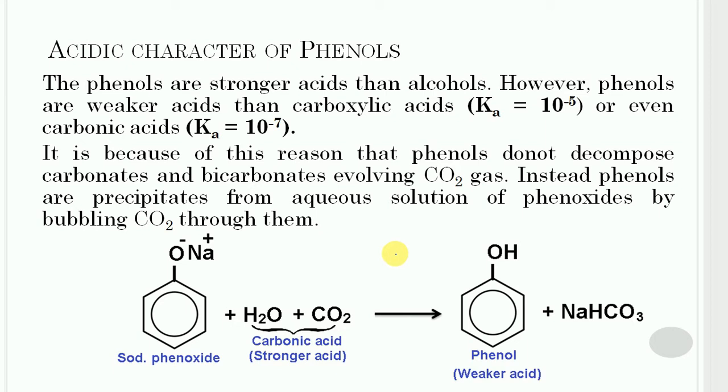However, phenols are weaker acids than carboxylic acids, which have a dissociation constant equal to 10 raised to the power -5, and they are even weaker acids in comparison to carbonic acid, having a dissociation constant equal to 10 raised to the power -7. It is because of this reason that phenols do not decompose carbonates and bicarbonates, evolving carbon dioxide gas.